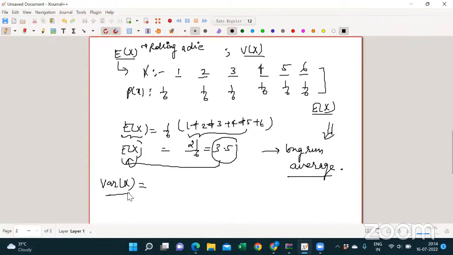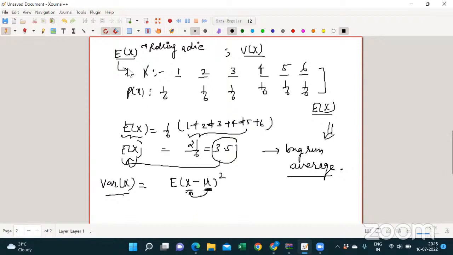Now what is the variance? Variance is nothing but the expectation of (x minus mu) whole square, right? Yes, sir. Variance tells us the variation of the values of x from the mean value. Okay. No, where variance is not clear, sir.